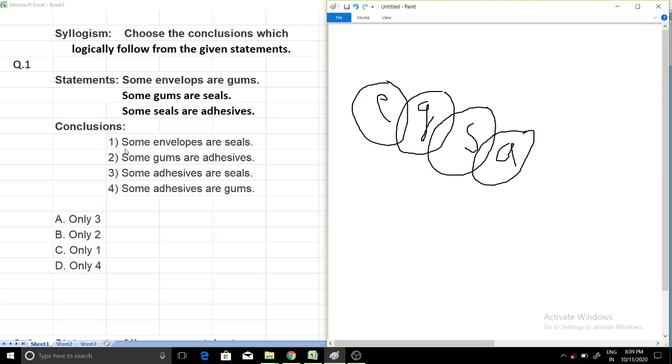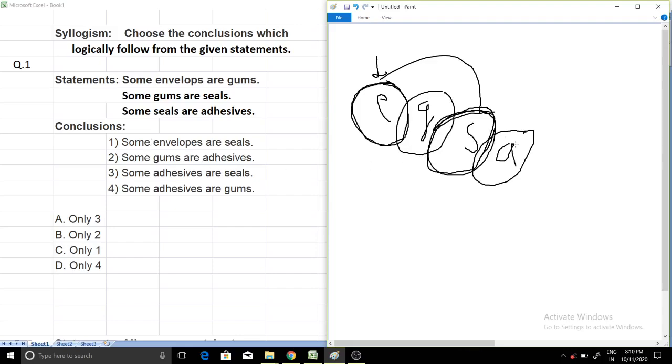Now the first conclusion is some envelopes are seals. Is it true or not? We have to check. Where is the envelope? Envelope is here and seal is here. For this statement to be true, there should be an intersection between envelope and seal, as I've already told you. Is there any intersection? I don't see any. Envelope is here and seal is here. There is no intersection between this circle and this circle. So this statement is false.